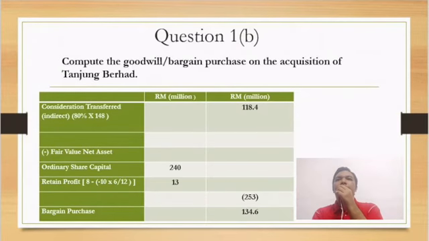So we'll get 8 minus negative 10 times 6/12. So we'll get 13 million. So the total fair value of net asset, we get 253.